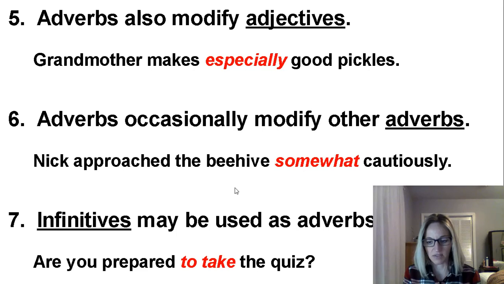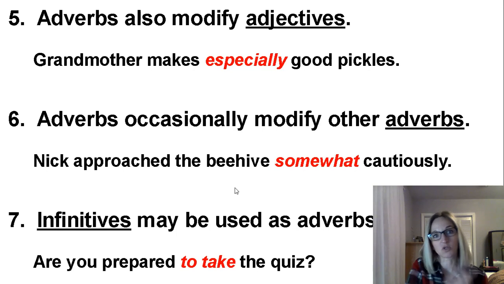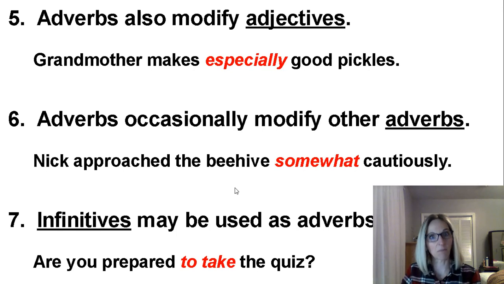Number 2, the sap run was particularly abundant this year. What adverb do you see in that sentence? If you said particularly, you are correct. Now, what kind is it? What is the adverb doing? Hopefully, you would say that it is an adverb modifying an adjective. So you should have circled it because it is describing the adjective abundant.